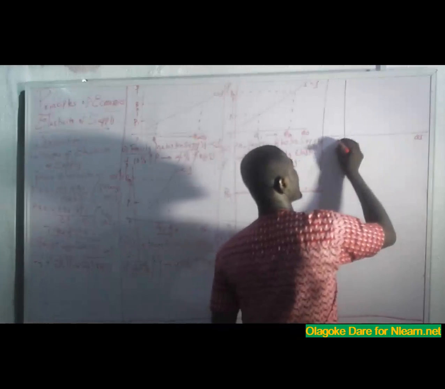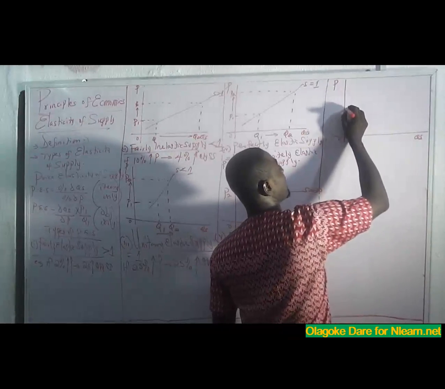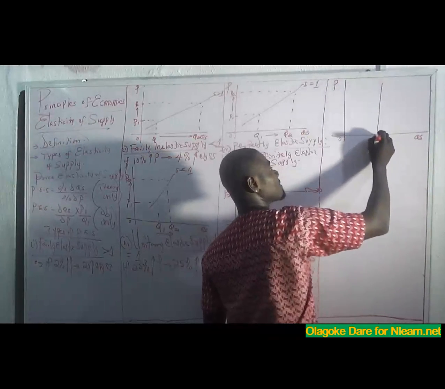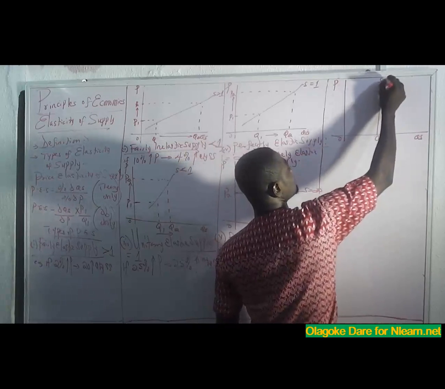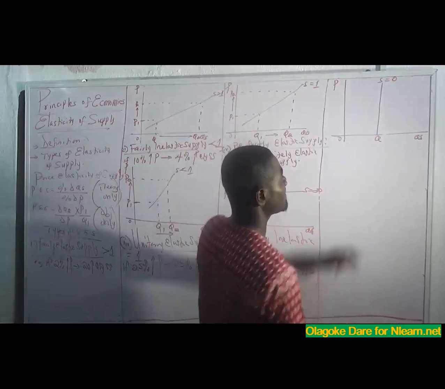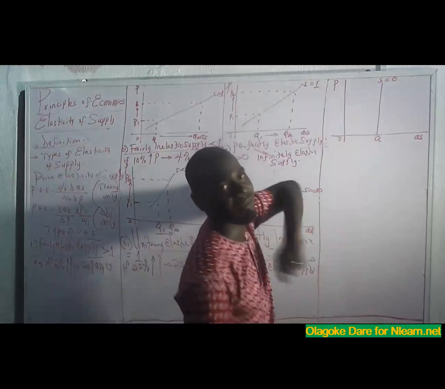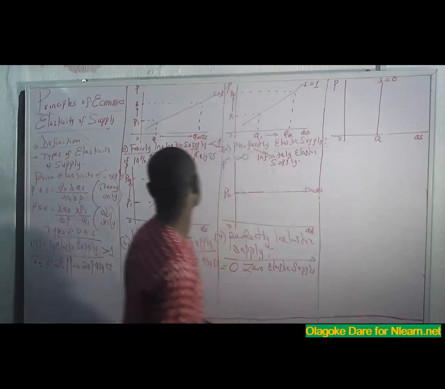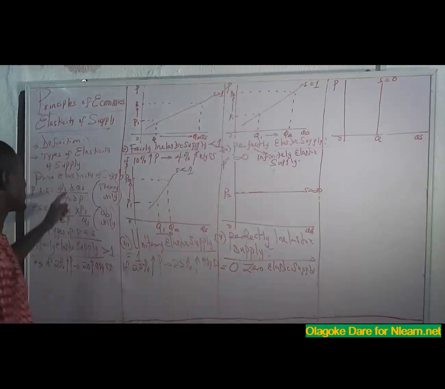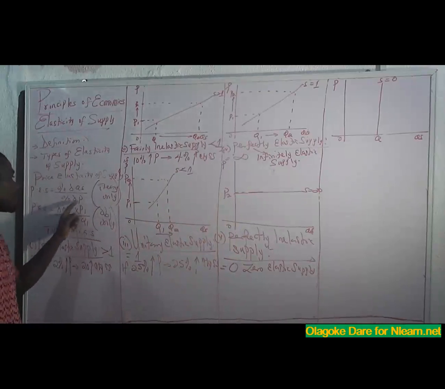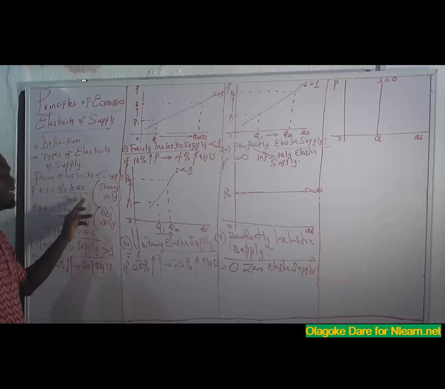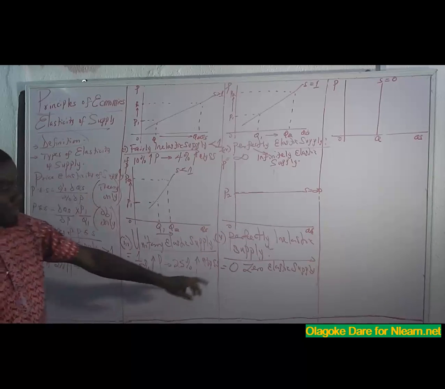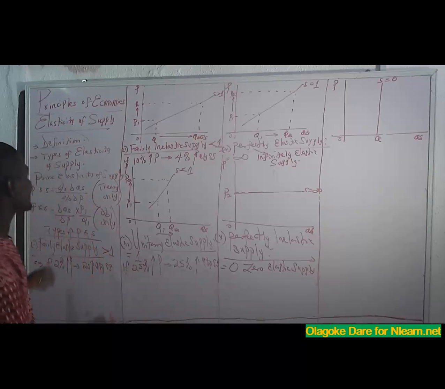Yes, my quantity supply is 0. My price, yes, my quantity, just one particular quantity. My supply is equal to 0. At this quantity, different prices are charged. So you can see that the percentage change in quantity is 0, and the percentage change in price is whatever value. If you divide 0 by a number, the answer will be 0. So these are the types of price elasticity of supply.